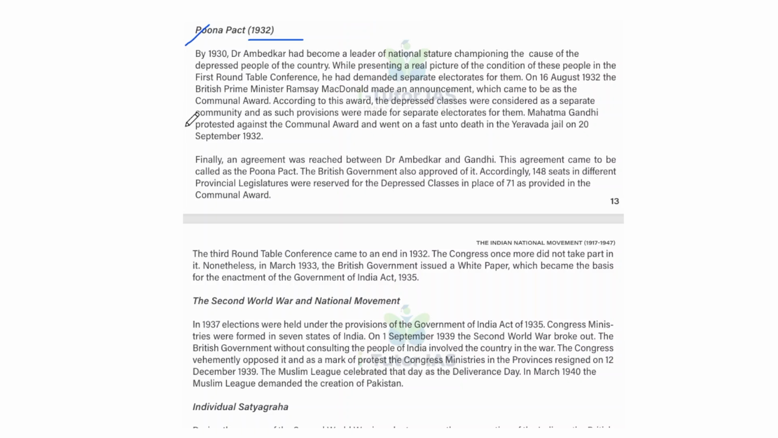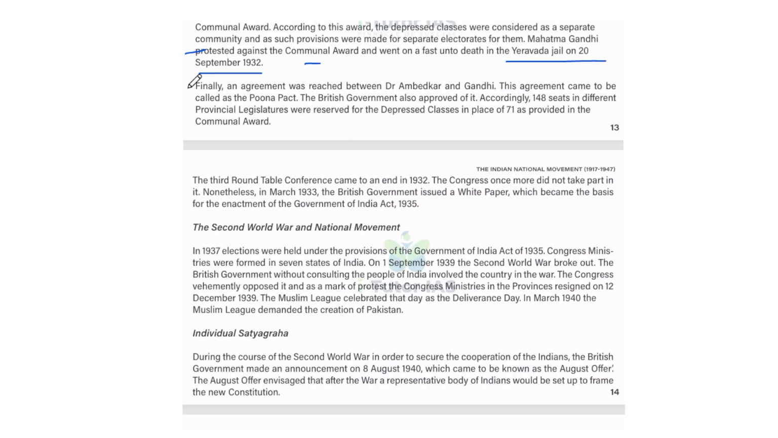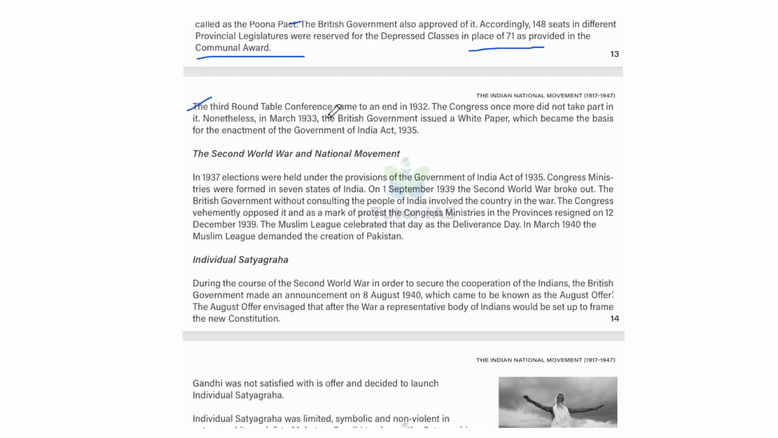And Mahatma Gandhi protested against the Communal Award and went on a fast unto death in the Yerawada jail on 20 September 1932. Finally, an agreement was reached between Dr. Ambedkar and Gandhi. This agreement came to be called the Poona Pact, and the British government also approved of it. Accordingly, 148 seats in different provincial legislatures were reserved for the depressed classes in place of 71 as provided in the Communal Award. And the third Round Table Conference came to an end in 1932.